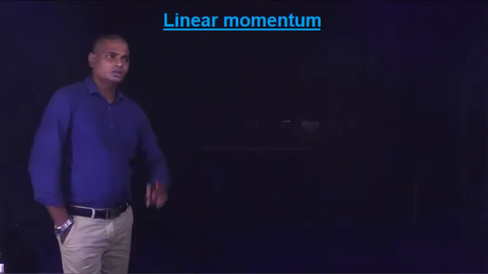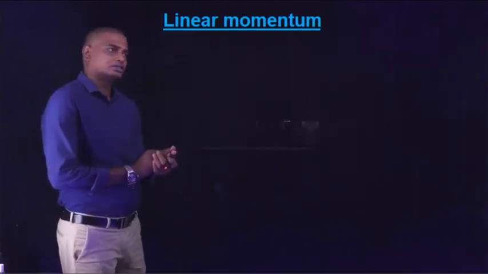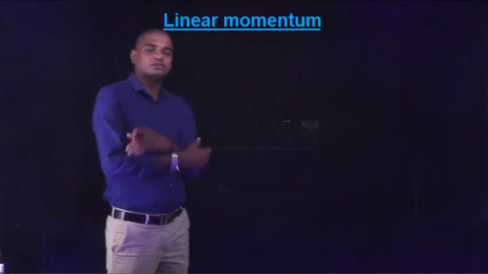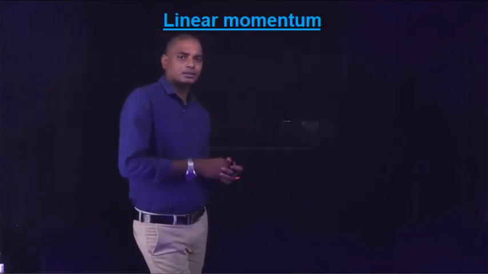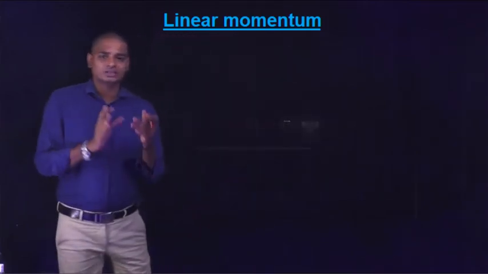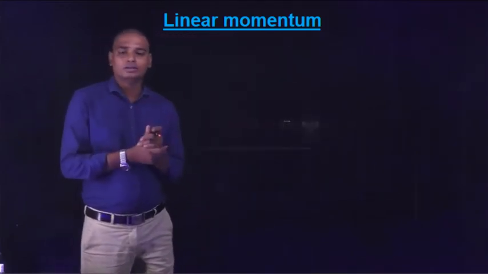Now before going into Newton's second law, let us first define an important physical quantity in mechanics, that is momentum or linear momentum, as we are studying the linear motion of the body.